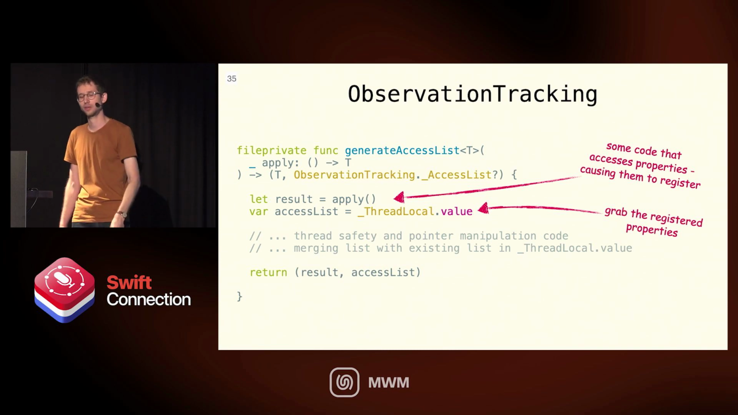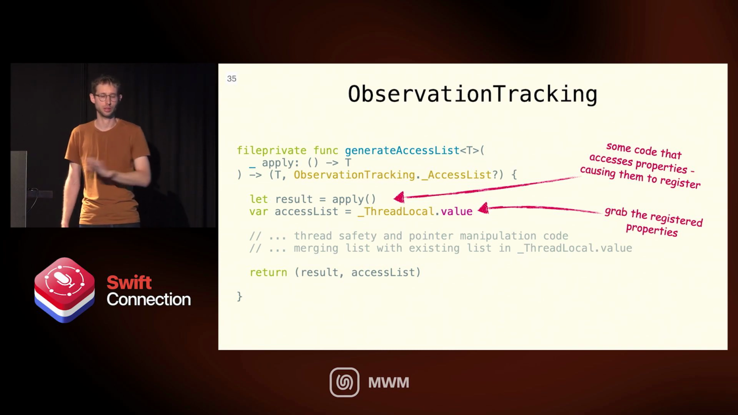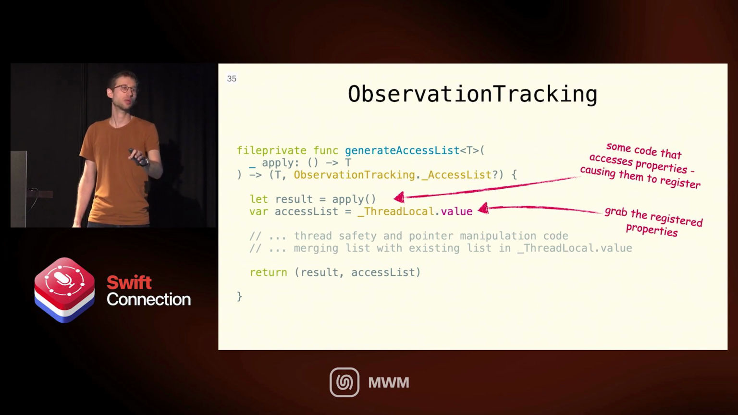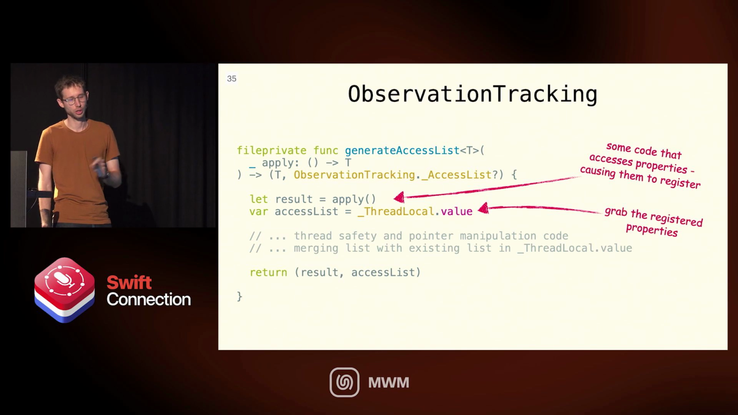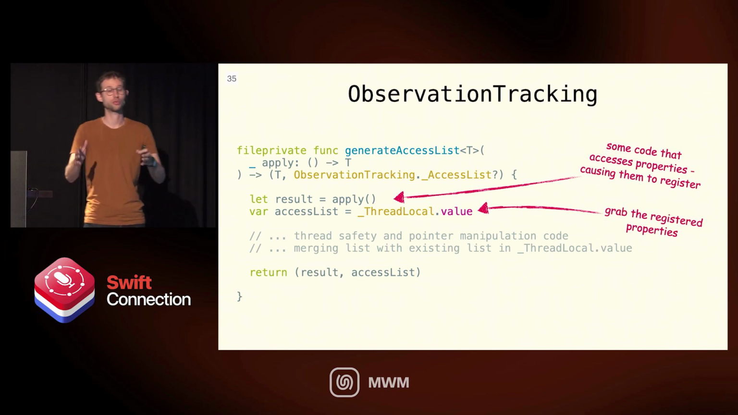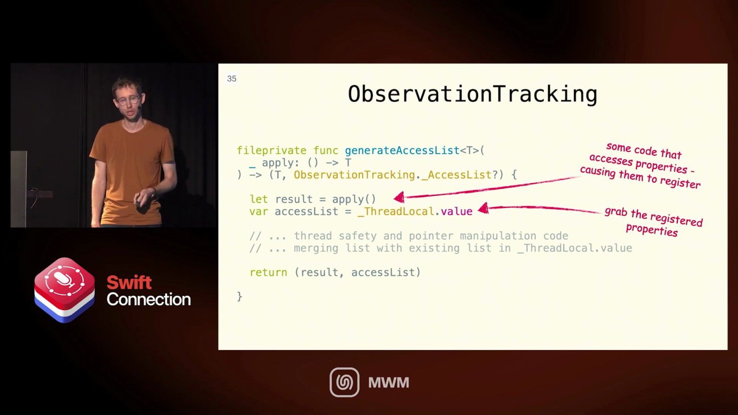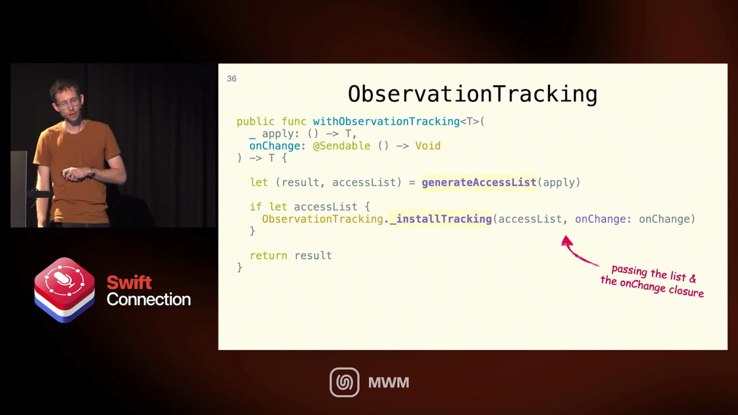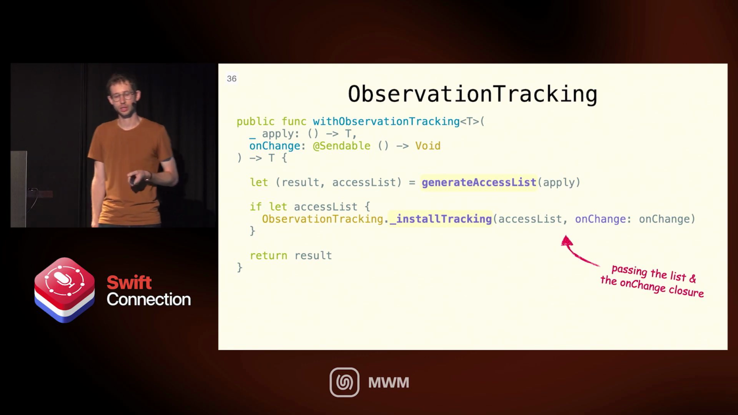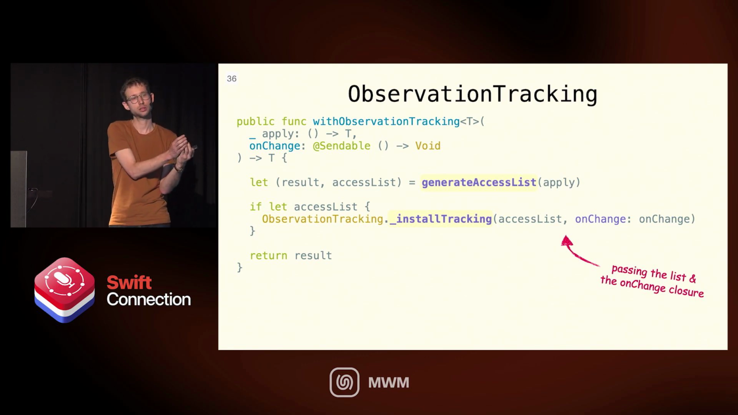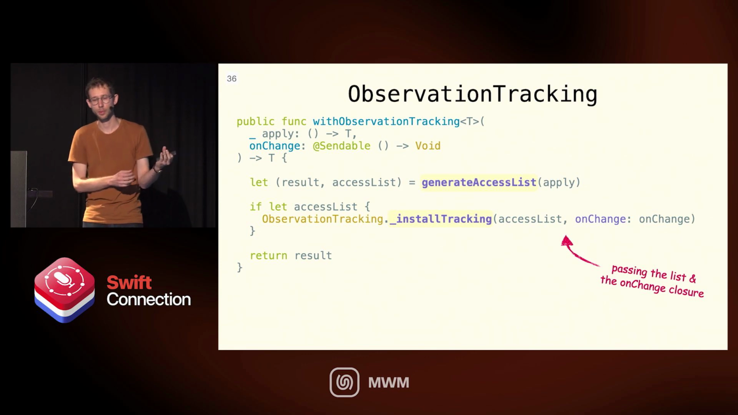There's a lot of thread safety and pointer manipulation code here that I completely deleted. So if you actually open the repo and look at it, you'll be like, oh, what's going on? It's a huge function. It's all boilerplate. This is the actual logic of what's happening there. And then we return the access list that we got. What we do with that access list, we call install tracking. And install tracking is another function that takes that list of things we accessed and things we care about, and the on-change closure, that's what we got from the caller. This is what we need to do when something changes.